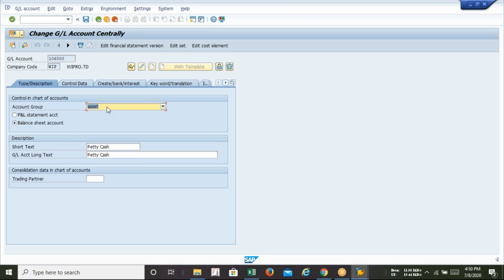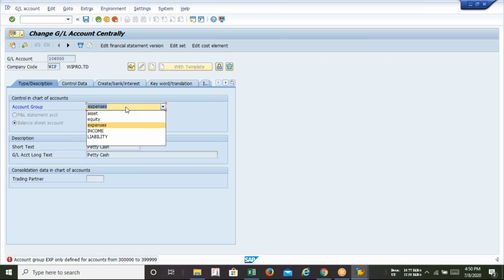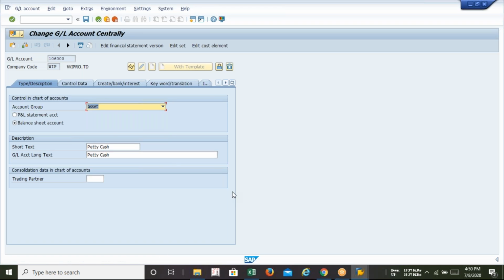But if you are selecting asset and equity, that number will not accept it. If I select expenses, I will get the error message. You can see that expenses is not in this account number range. This number range is only for the assets. If you do the wrong selection, the system will give you the error message.